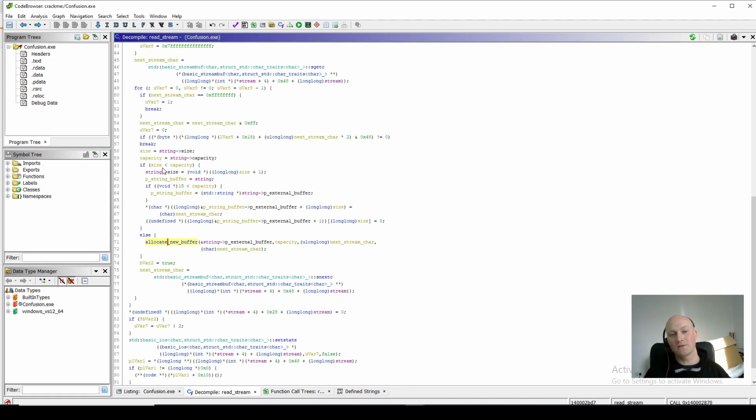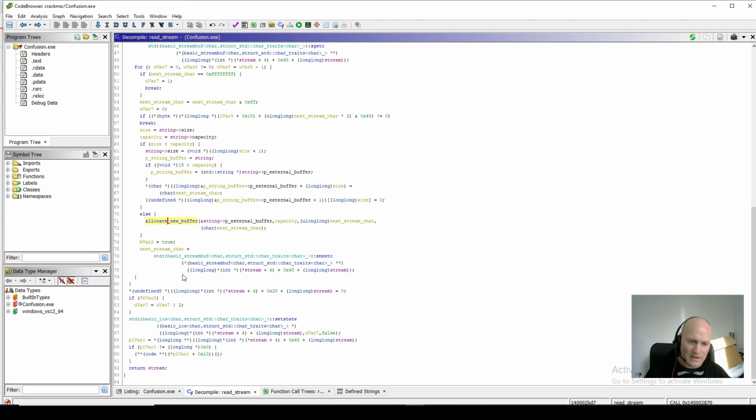Right, so if we're at capacity, the reason I'm spending a bit of time on this is because it'll help us to understand situations where we have similar things, where we've got C++ strings, but also cases where we don't know what the data structures are and we need to figure out what they're doing just by looking at the functions that are being called, looking at where our variable gets passed into and how it gets referenced, what fields it seems to have. Then you'll start to figure out what certain fields do, and then you might be able to tie that up to a bit of documentation that you've got on that library, or a header file, and then you'll say, oh, this is that particular structure, and then you're well on your way. Or you might just figure out a few of the fields, and that might be enough to know how to carry on reversing the rest of the code.